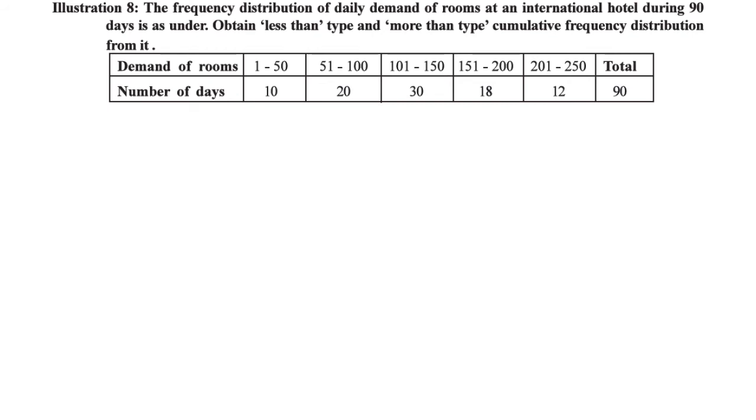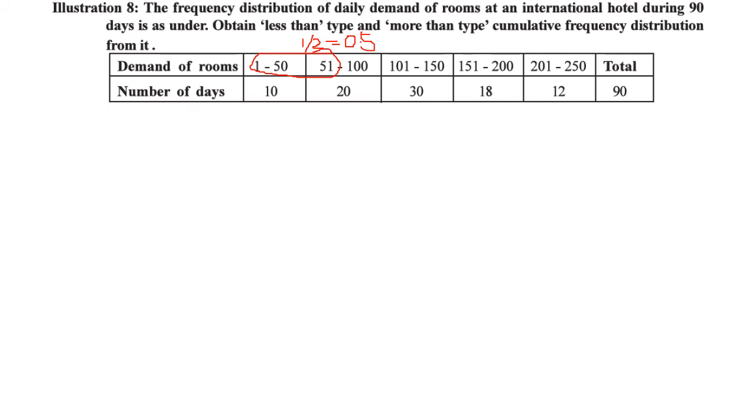We have seen some sums where inclusive were converted into exclusive frequencies, and the method was to find the difference between the two classes. The first class is 1 to 50, the second class is 51 to 100. So the first class ended at 50, the second class starts at 51. The difference between 50 and 51 is 1, which is to be divided by 2, so you will get 0.5.